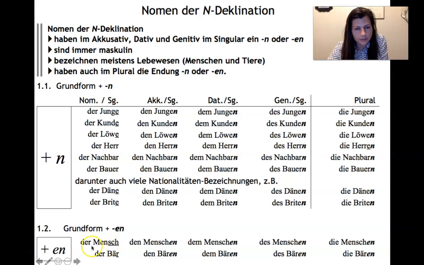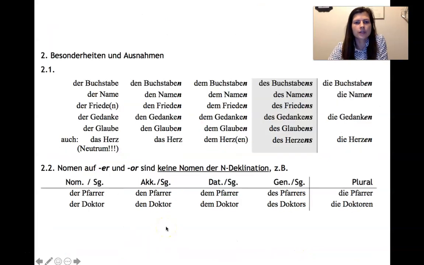Okay, so der Mensch does it. It takes the en, very important one to know, and then der Bär, en. And then here are some interesting ones. Der Buchstabe means a letter, like the letter of the alphabet. Der Name, very common, important one to know. But then it takes the n and the s in the genitive. So these ones are listed together because the genitive takes the n and the s, not just the n.